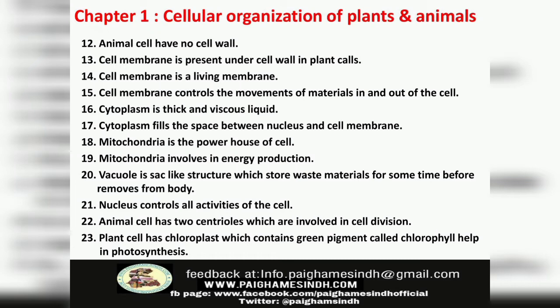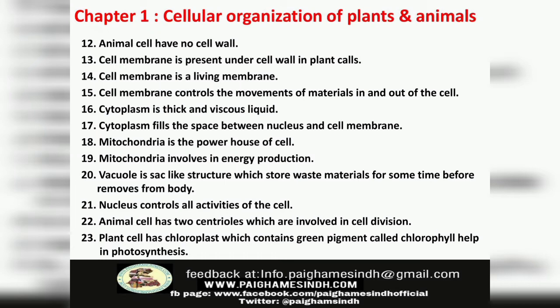Number 16: Cytoplasm is thick and viscous liquid. Number 17: Cytoplasm fills the space between nucleus and cell membrane. Number 18: Mitochondria is the powerhouse of cell. Number 19: Mitochondria is involved in energy production. Number 20: Vacuole is a sac-like structure which stores waste materials for some time before removal from the body. Number 21: Nucleus controls all activities of cell.